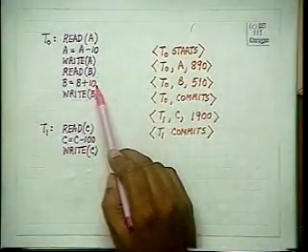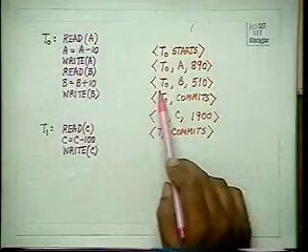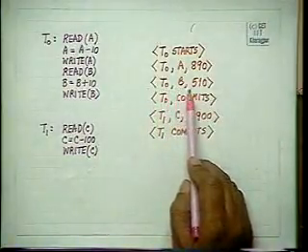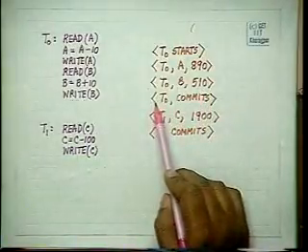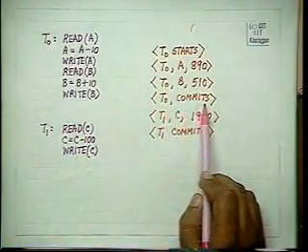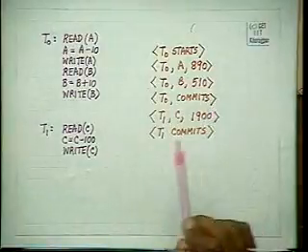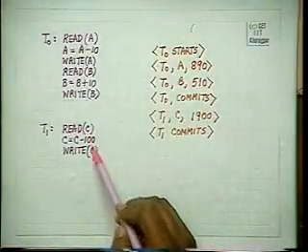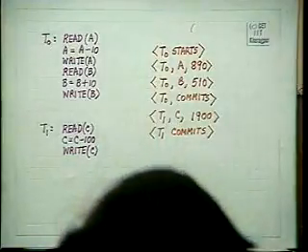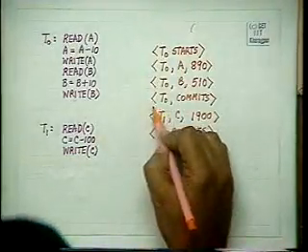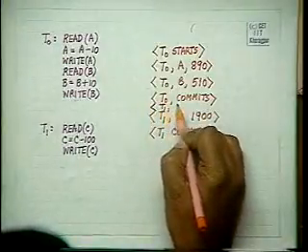Then we will read B, B plus 10, write B. Due to this, B was 500 and becomes 510, and after T0 reaches the committed state, we say it commits. And for C, oh sorry, I have missed out T1 starts. We will have T1 starts here.